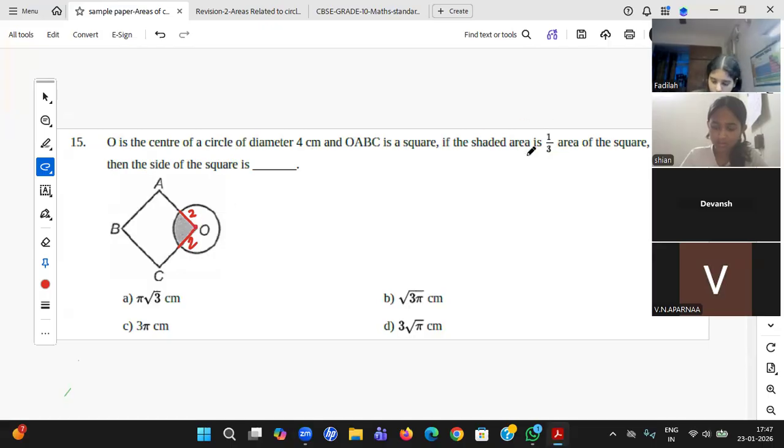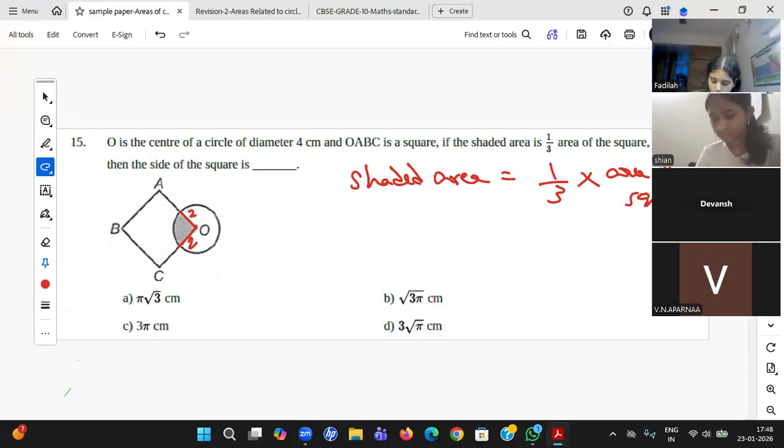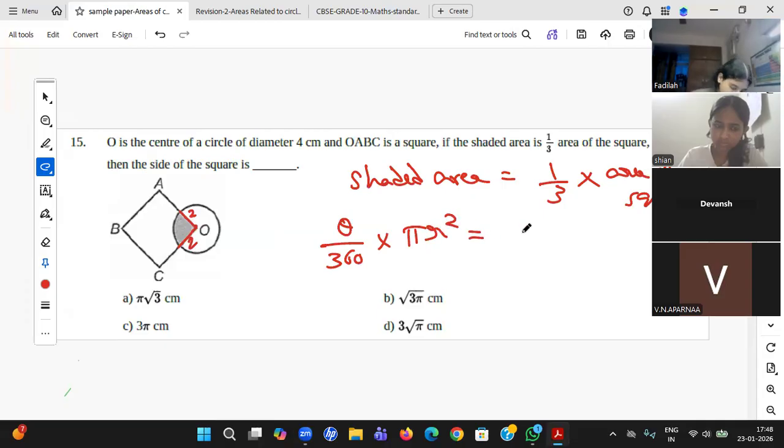If the shaded area is 1 by 3 of the area of the square. What is the shaded area? Clearly you can see it's a sector. Shaded area is a sector, so what is the sector's area? Theta by 360 into pi r square equal to 1 by 3 into the area of the square. I'm assuming the side is A, so the area of the square will be A square.